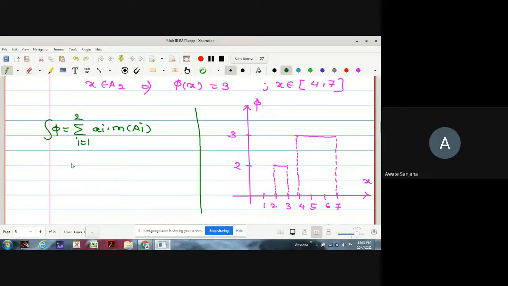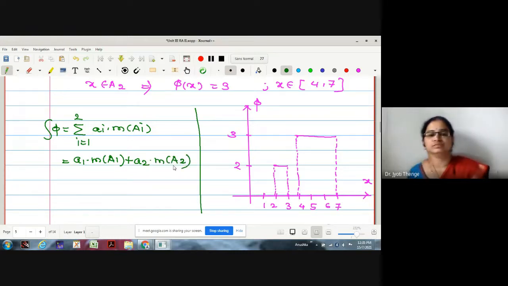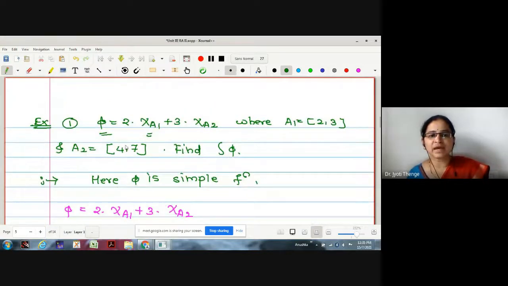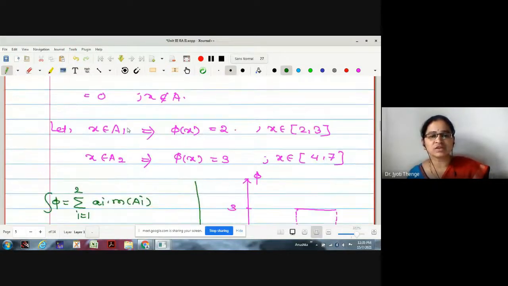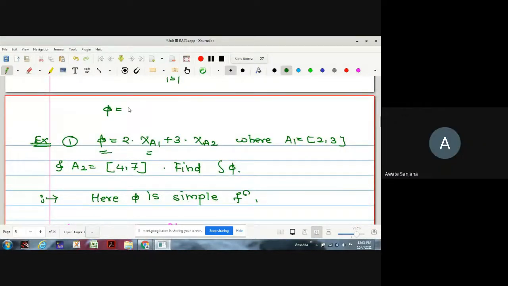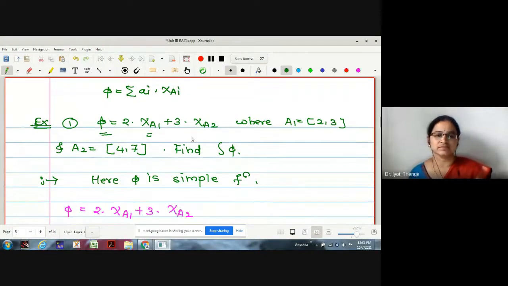Therefore, let me just run the sum: a1 into measure of a1 plus a2 into measure of a2. If I compare the function with the standard canonical form, what are the values of a1 and a2? We have 2 and 3. Yes, good. a1 is 2, a2 is 3.